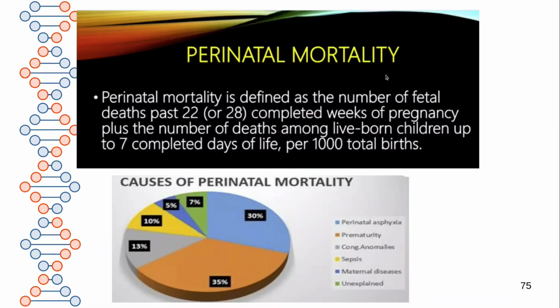Next one is perinatal mortality. Perinatal mortality is defined as the number of fetal deaths past 22 or 28 completed weeks of pregnancy plus the number of deaths among live born children up to 7 completed days. After the birth also, if the baby dies within 7 days, that is also included, per 1000 total births. The major causes are asphyxia and prematurity, 30 to 35%. Other causes are congenital anomalies, sepsis, maternal diseases, and unexplained causes.